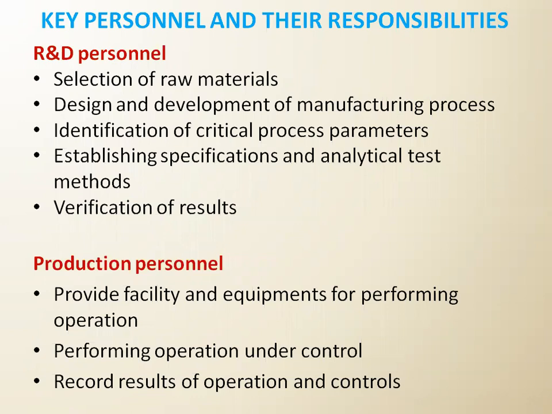That process should be under control. Then they have to write the results of the obtained data, and what controls were there, they have to mention. So what is the role of the production department? They have to arrange the equipment and all the facilities. After arrangement, they have to perform the practicals, the manufacturing process. They have to check whether it is in control or not. Then they have to keep the record of all the results.